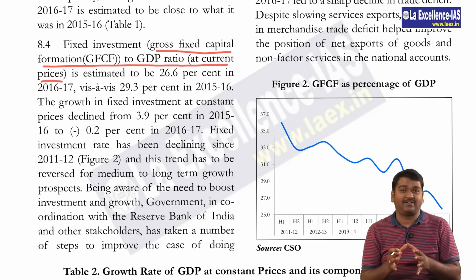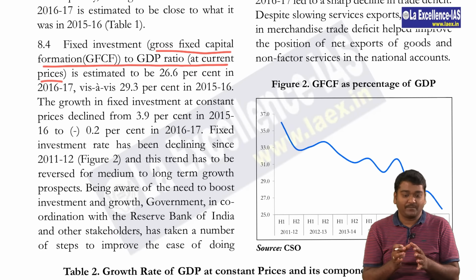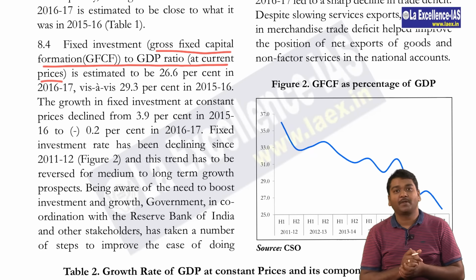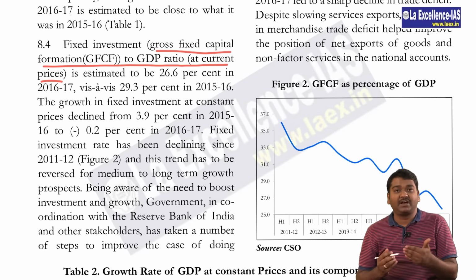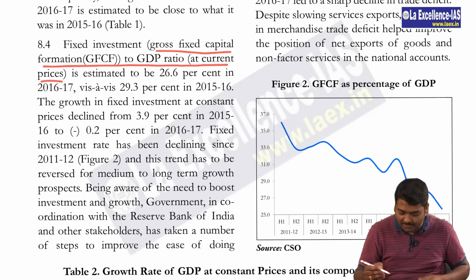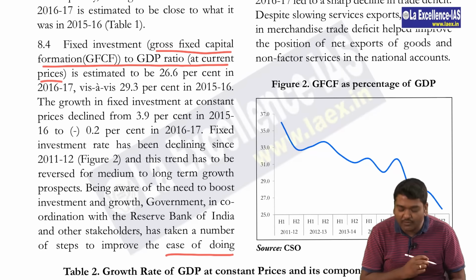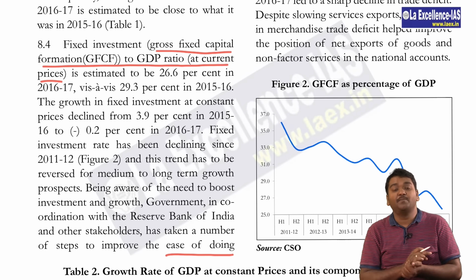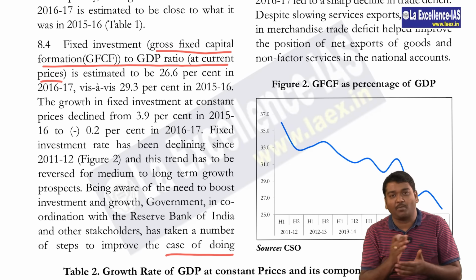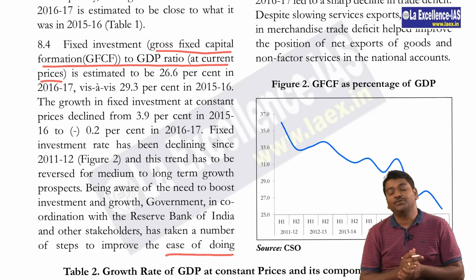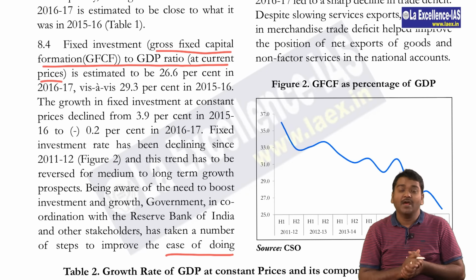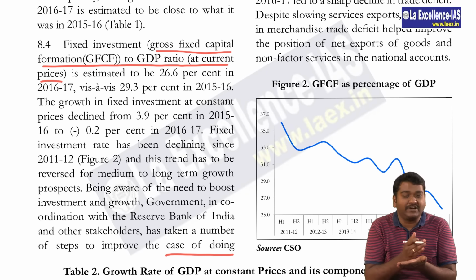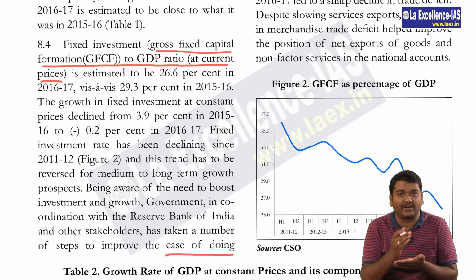So what exactly can be the question about the gross fixed capital formation? It may be with respect to what are the measures taken by the RBI to increase the gross capital formation. One is the ease of doing business and also improving the twin balance sheet problem. So apart from these two, we also have to look at the government expenditure, where we need to look at the capital expenditure and the revenue expenditure of the government.